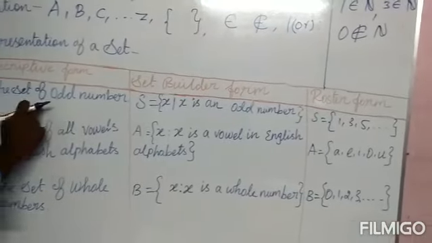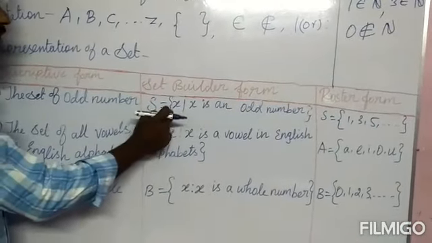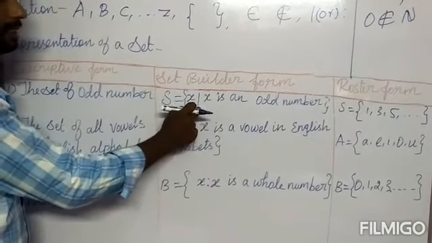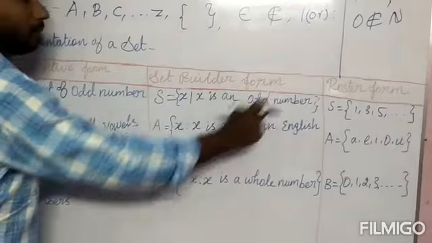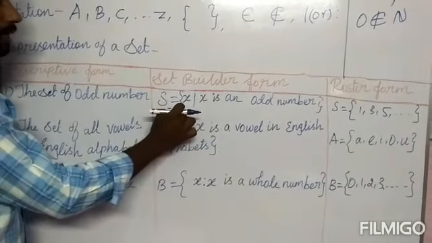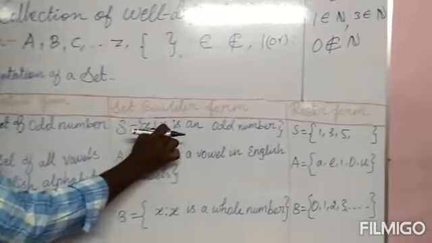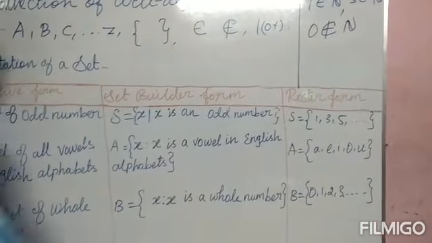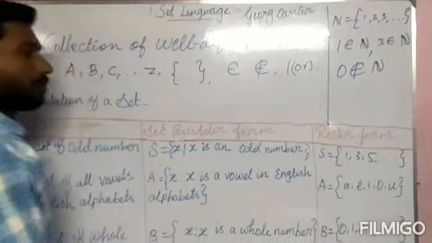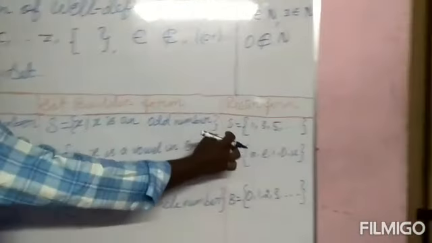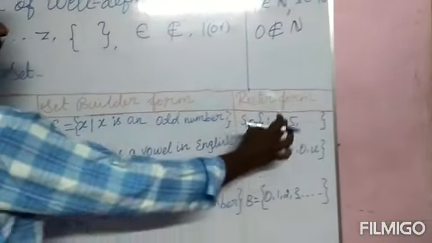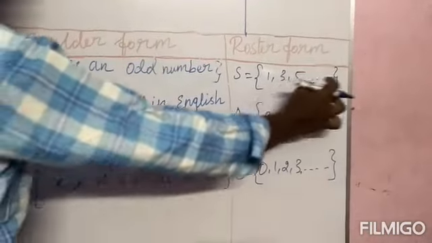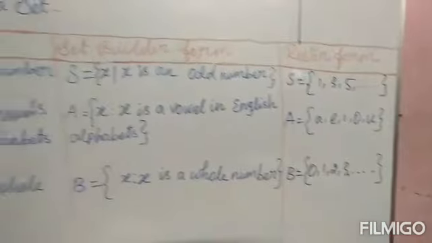Let us take the set as S. S is equal to open curly bracket x such that x is an odd number. It is in the set builder form. Then roster form is described by listing the elements. S is equal to 1, 3, 5, etc., because these are the odd numbers.